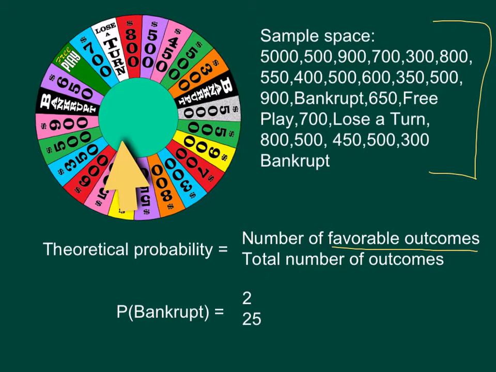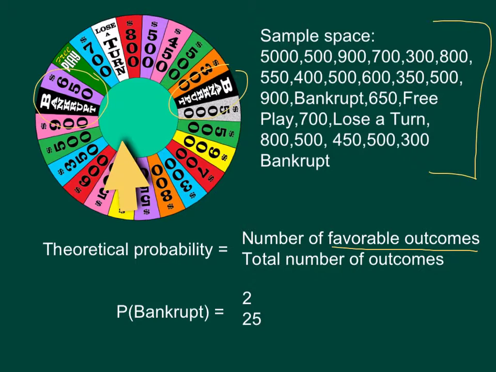Okay, that's what you want to have happen, and the total number of outcomes. Now, think of the word favorable. Favorable is usually associated with something good. It's good favor. But in this case, favorable just really refers to what is the event that you are planning, or what is the event that you are looking for. So if we were to say the favorable event is bankruptcy, that doesn't seem too favorable, but we're really interested in what's the probability that you would spin and wind up on bankrupt.